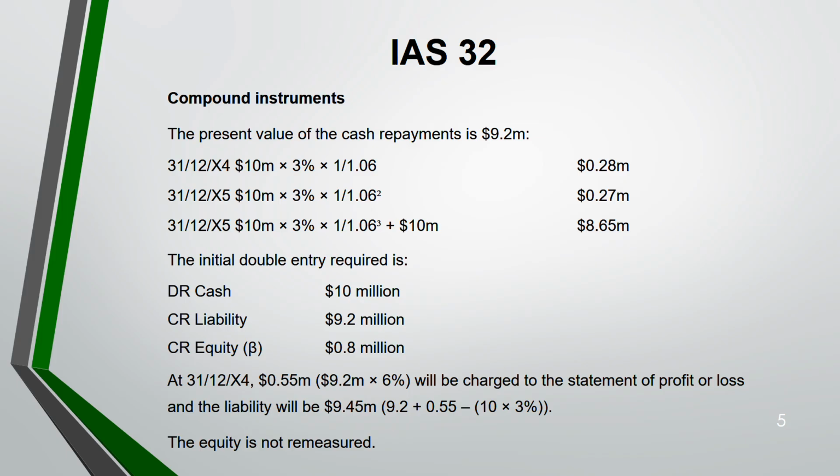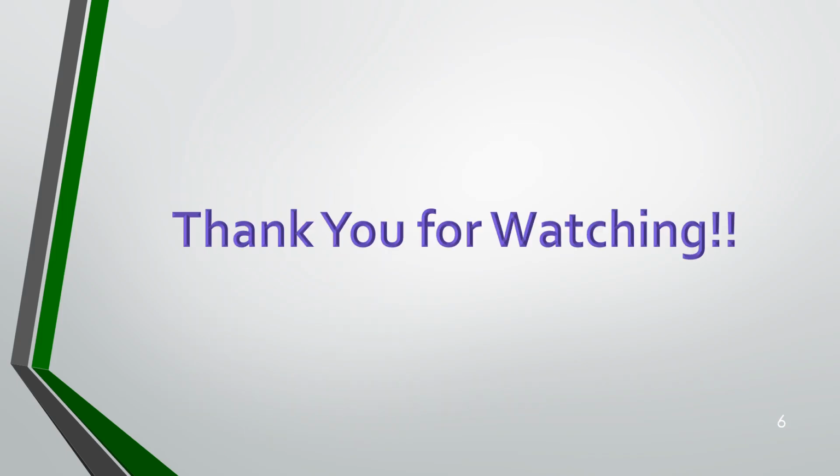Okay, so that's it for IAS 32. Make sure that you do questions on IAS 32. There are enough questions on compound instruments in your exam paper. You just have to go and do it right now, so that you are able to split the equity and the liability component, as these are very frequently asked questions. So make sure that you do this question right now. And I shall see you in the next standard. The next standard is IAS 33, earnings per share. Another very technical standard with lots of calculations.